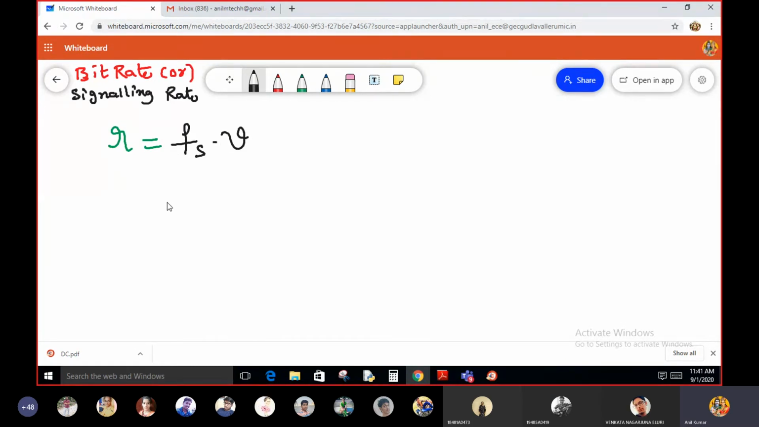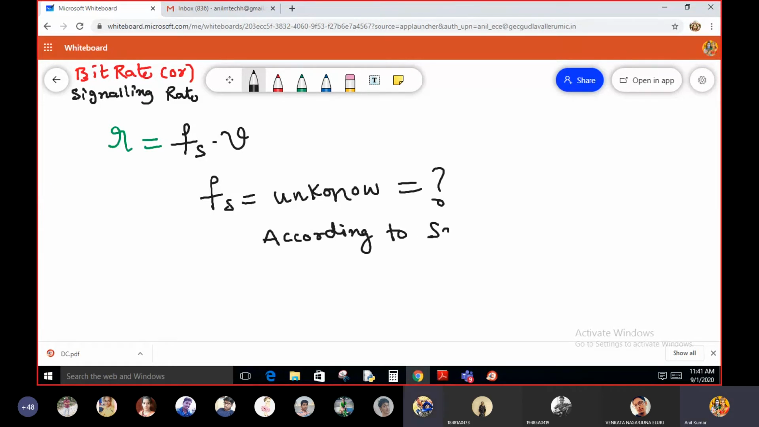Do you know Fs? In this formula, Fs is an unknown parameter. Is there any possibility to calculate Fs? According to the sampling theorem, Fs must be greater than or equal to 2fm.